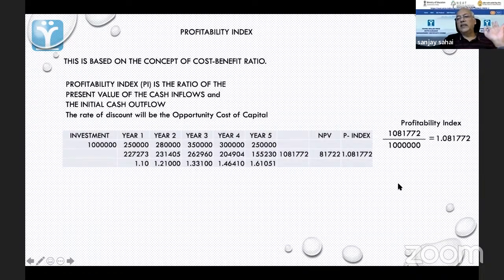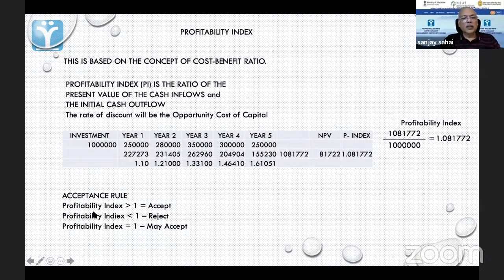So if I divide this, I will get this. Now that means if this is more than 1, then that means it is good. If it is less than 1, it is bad. If it is equal to 1, then it is like the internal rate of return, you can accept also.